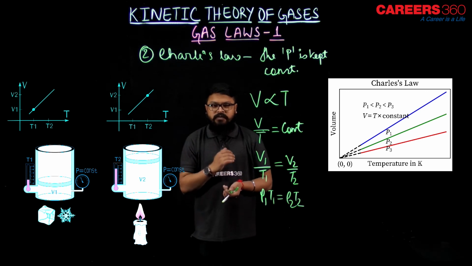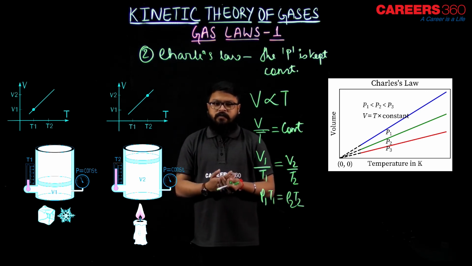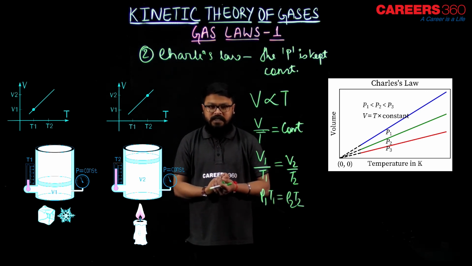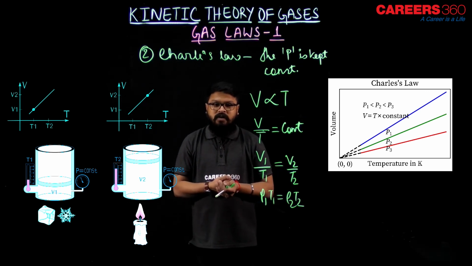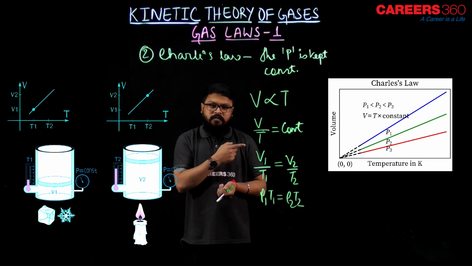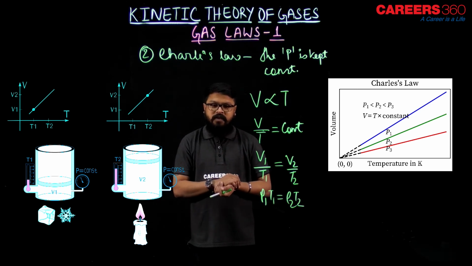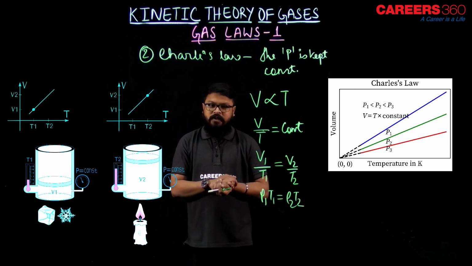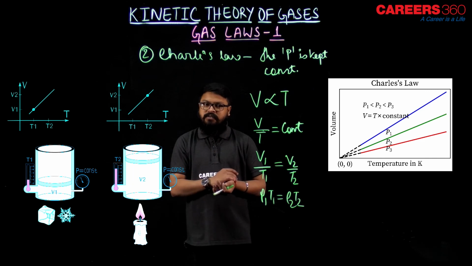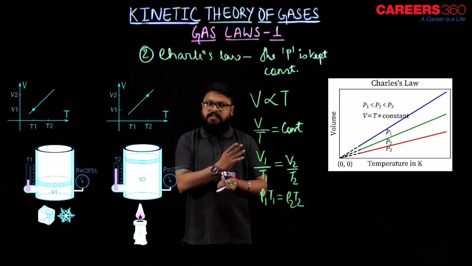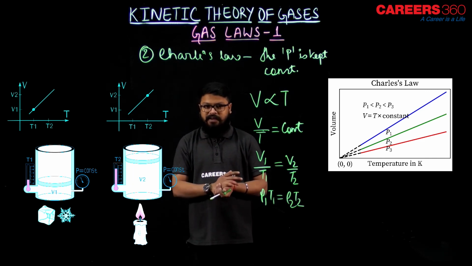That is, if we increase the pressure, the volume goes on decreasing, which we saw in Boyle's law. That's why P3 has to be the greatest, because for P3 pressure the curve has lesser volume compared to the other curves. So if we go on decreasing the pressure, the volume goes on increasing.